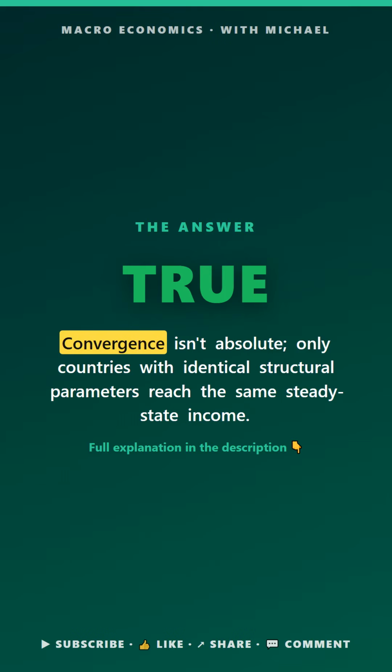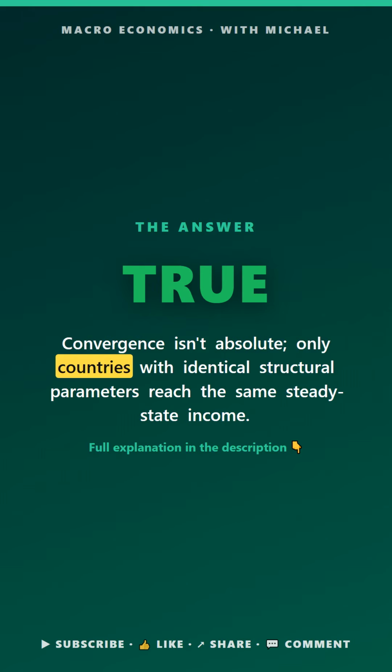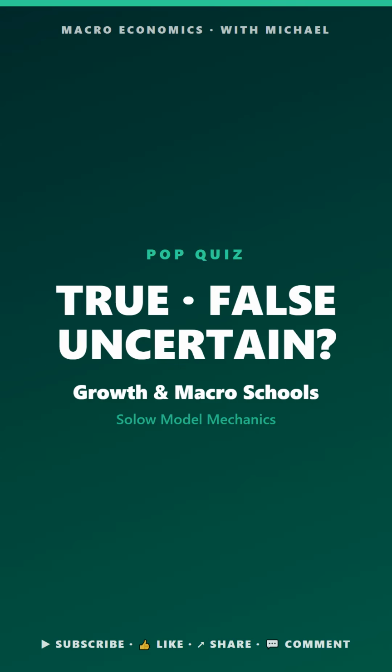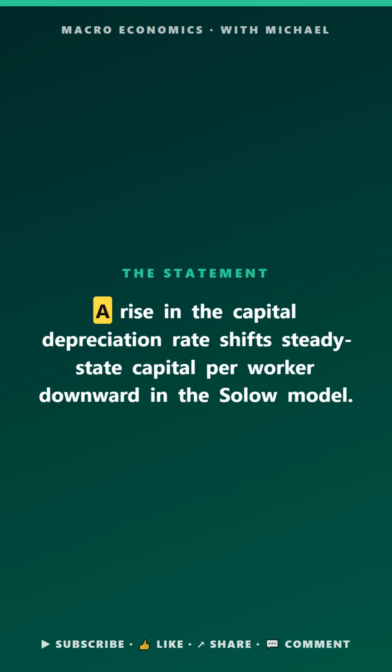The answer is true. Convergence isn't absolute. Only countries with identical structural parameters reach the same steady state. Macro pop quiz. Growth in macro schools. True, false, or uncertain. A rise in the capital depreciation rate shifts steady-state capital per worker downward in the Solow model.